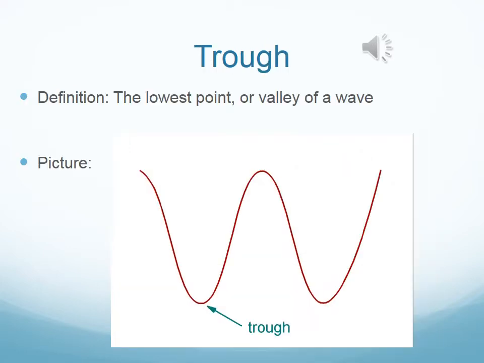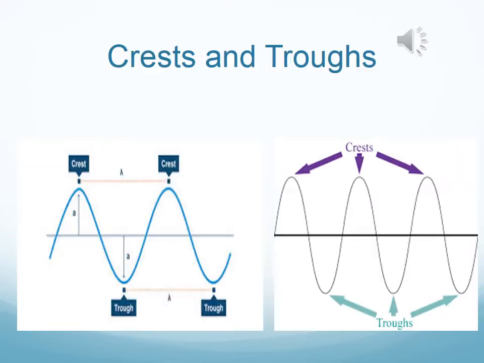The next part that we're going to talk about on a transverse wave is the trough. The trough is the opposite of the crest. If the crest is the highest point, then the trough is the lowest point. The way that I like to remember trough is that most animals eat or drink from a trough. And where is it found? On the ground. So therefore, where do you find the trough? It is the lowest point of the wave.